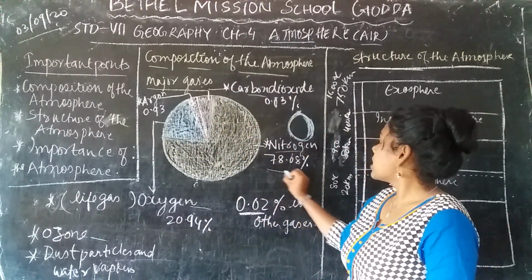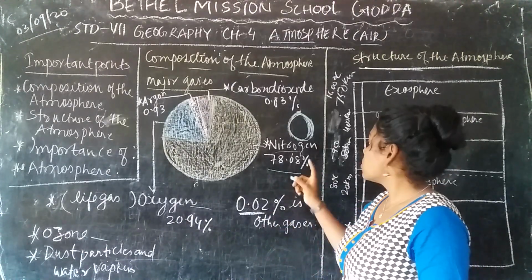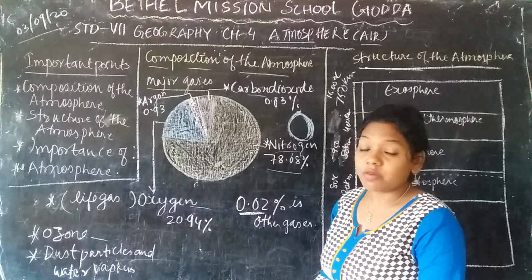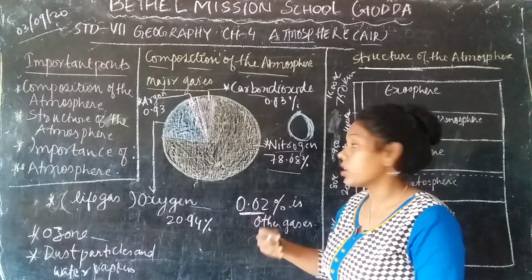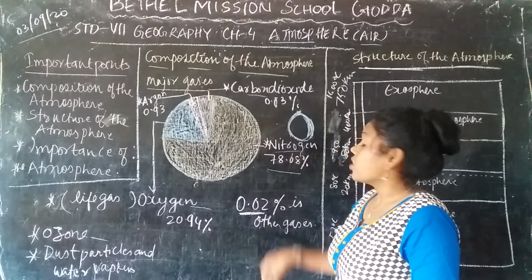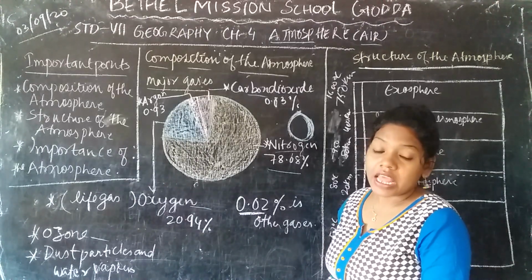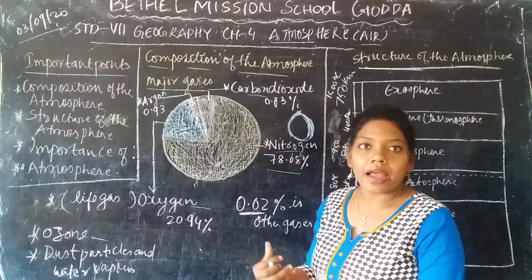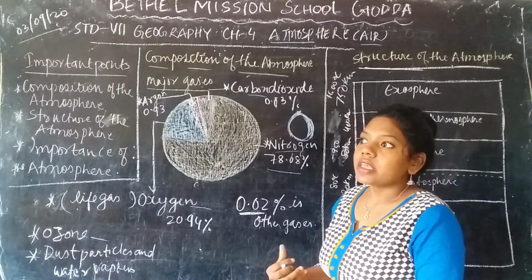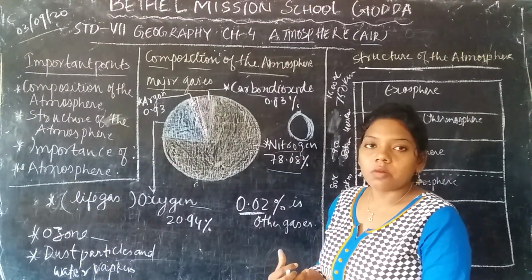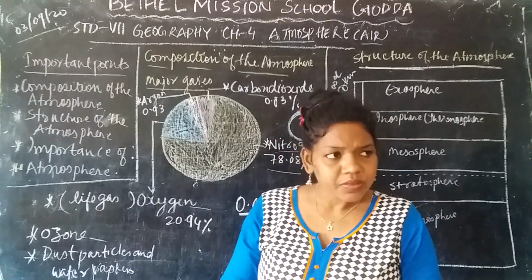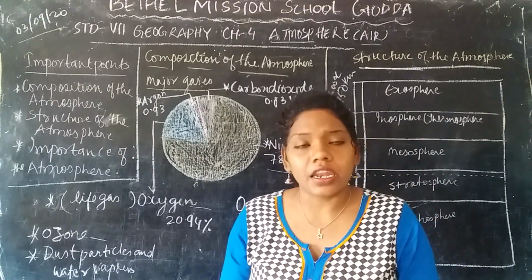78.0% of nitrogen gas is present in the atmosphere. That means the highest quantity is nitrogen, and it is necessary for both plants and animals. If you talk about animals, this nitrogen is taken in indirectly by humans and different animals.